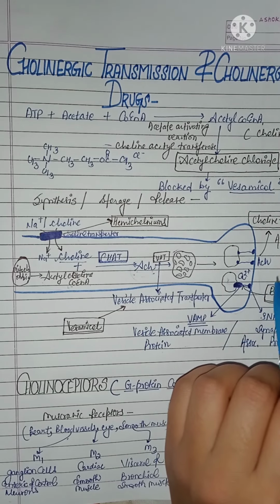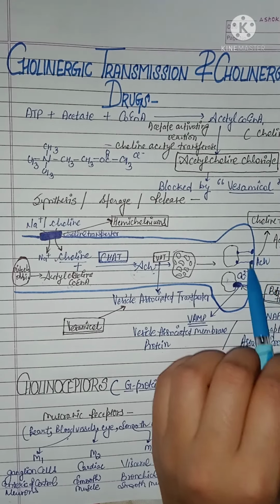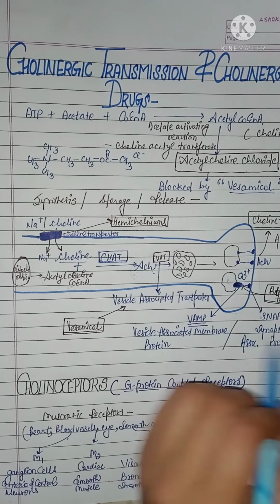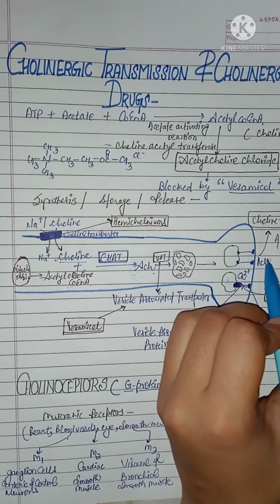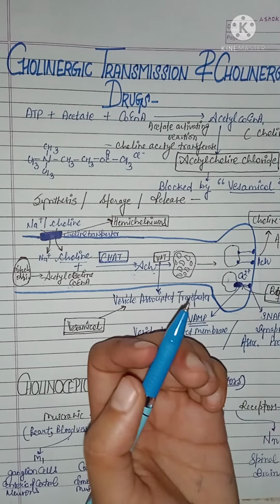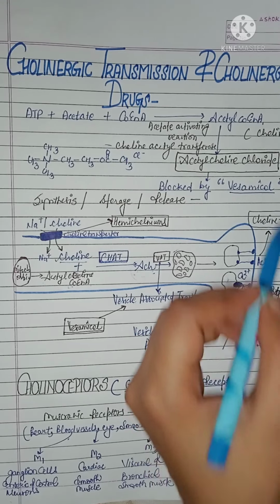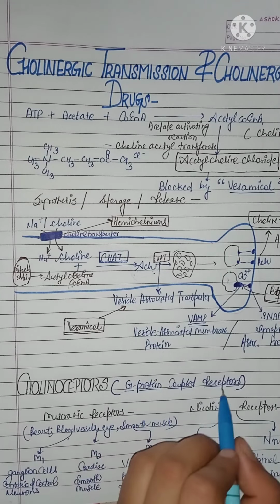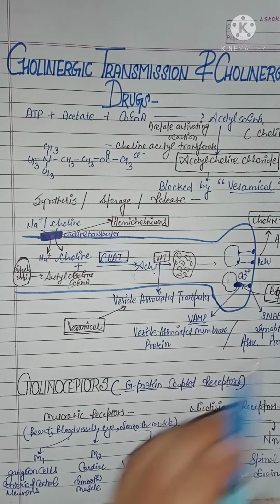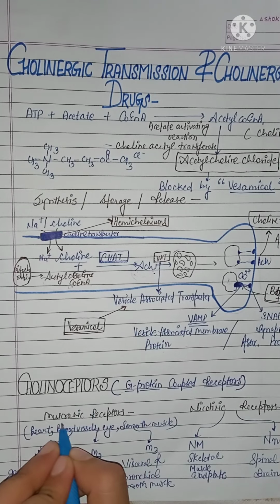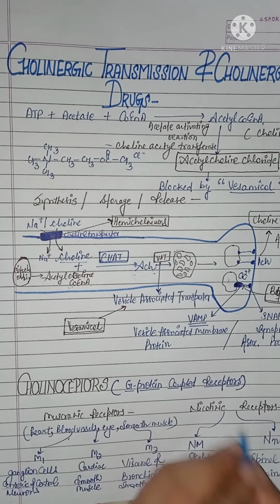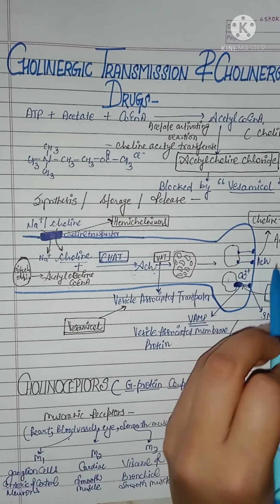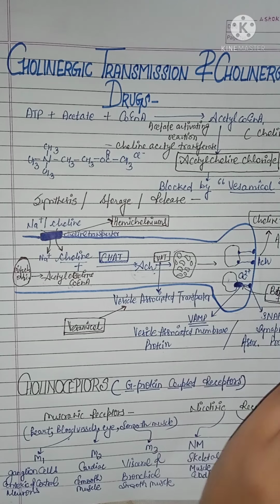I already discussed that acetylcholine enters another neuron and continues the process. But it is very important that if there is a receptor here, then it will easily combine with them. So we have G protein coupled receptors, which are cholinergic receptors, of two types. The first is muscarinic receptors and the second is nicotinic receptors. These receptors are present on the tip of the neuron so that acetylcholine easily recognizes and combines with them.